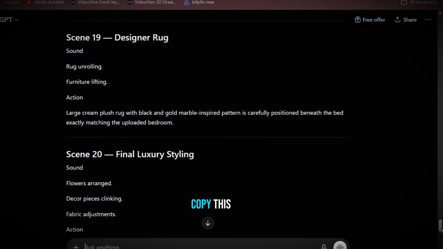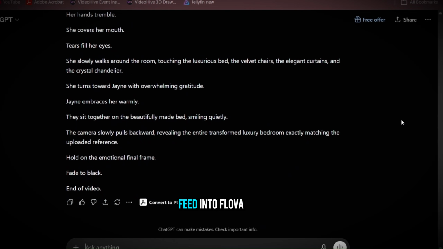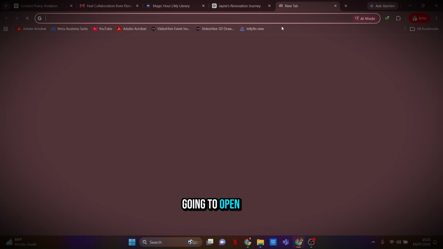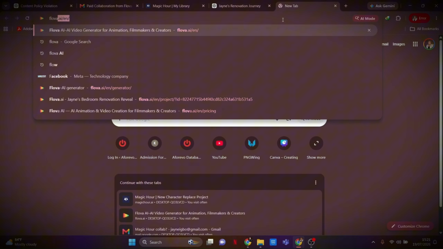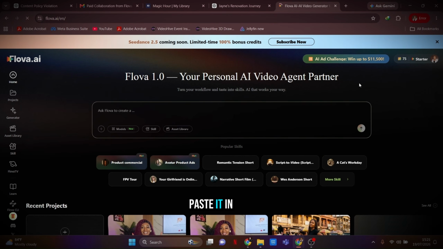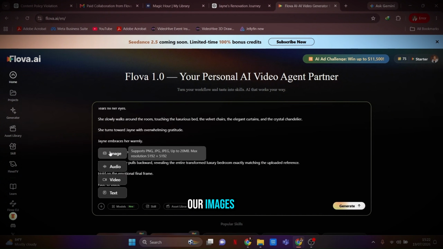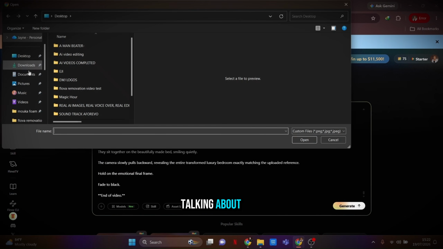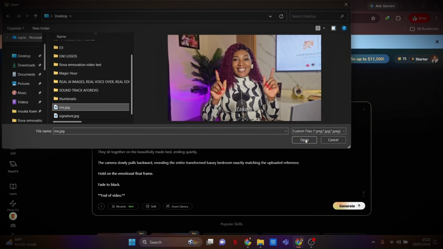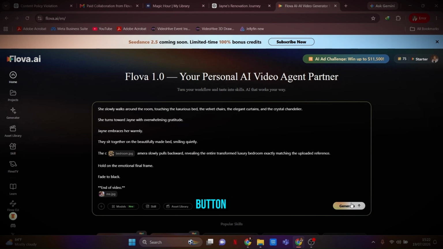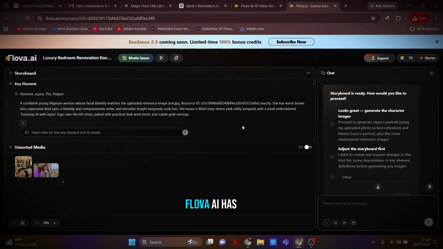See that? So you're going to copy this, and this is going to be the prompt you're going to feed into Flova AI. Just copy everything from here, copy the whole response, and then we're going to open Flova AI. We're going to paste it in, and then we're going to add our images so that Flova AI understands what we're talking about. So I'm going to add an image of myself again and an image of the finished bedroom, and then you press the generate button.